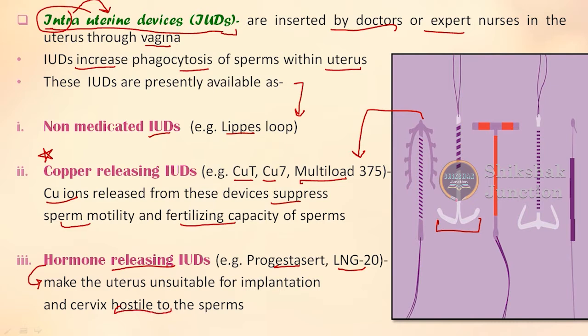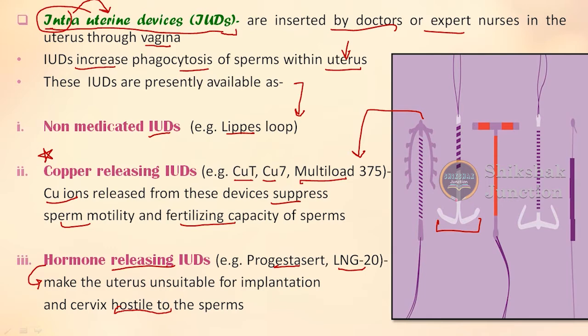Actually the principle is the same that we have talked about here. These IUDs are the devices that increase the phagocytosis of the sperms within the uterus. Because these devices are implanted within this uterus, that is why it increases the phagocytosis when the sperms try to enter the uterus part.